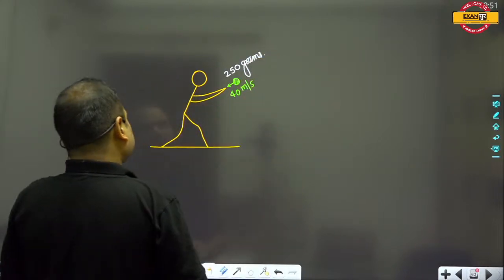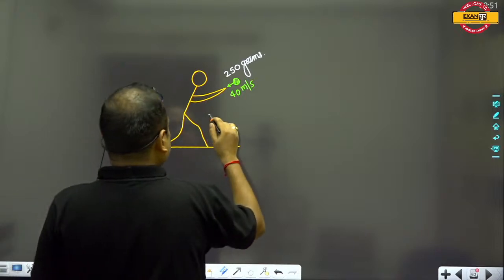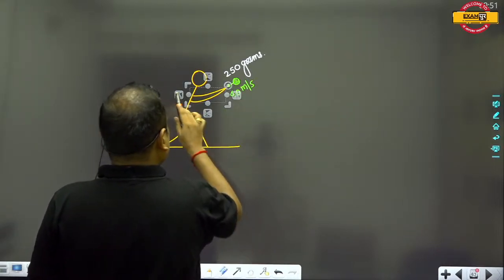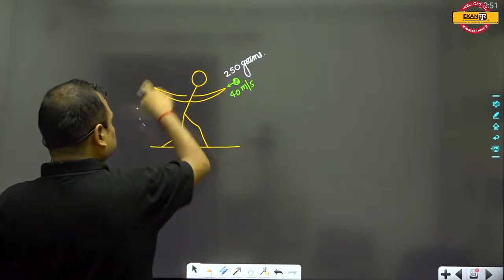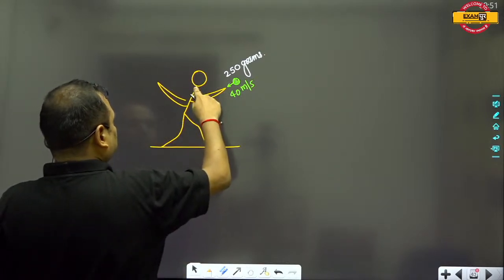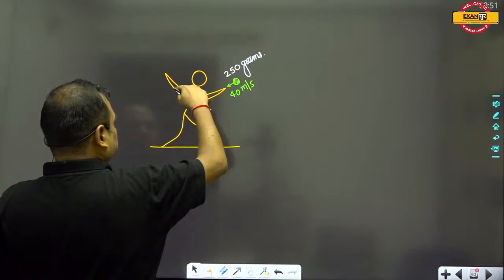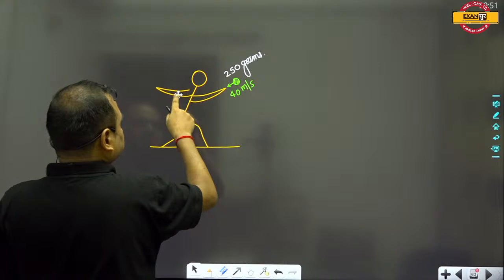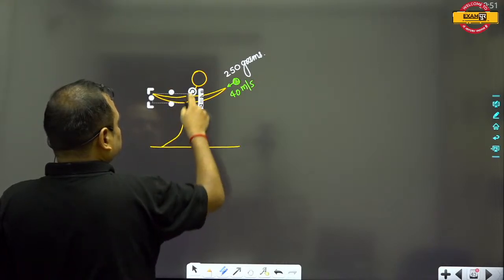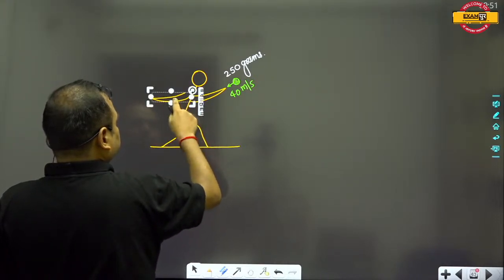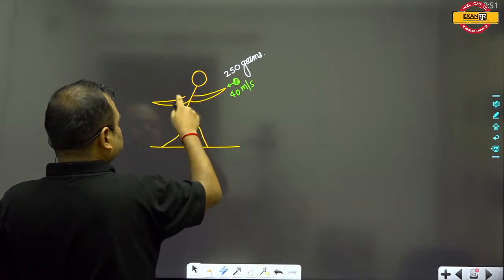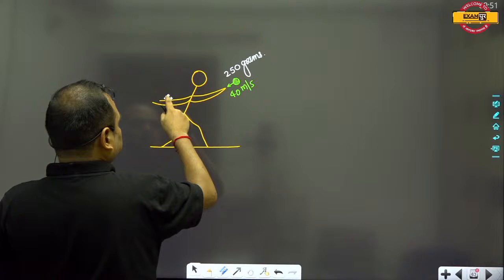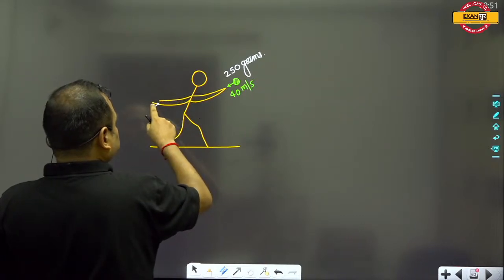And when this man catches this ball like this, he just catches this ball like this.